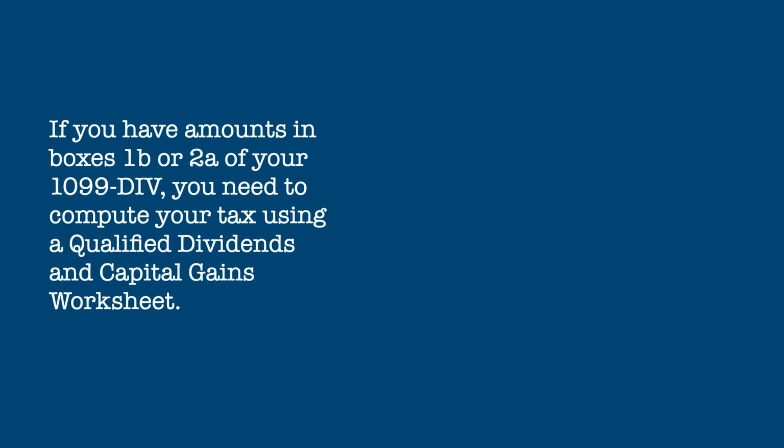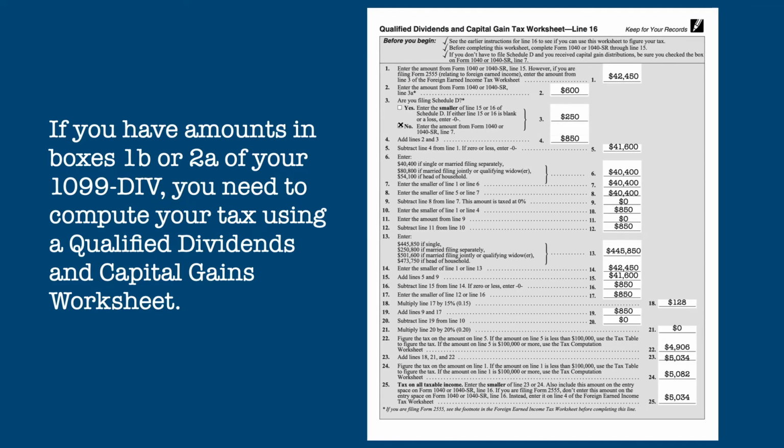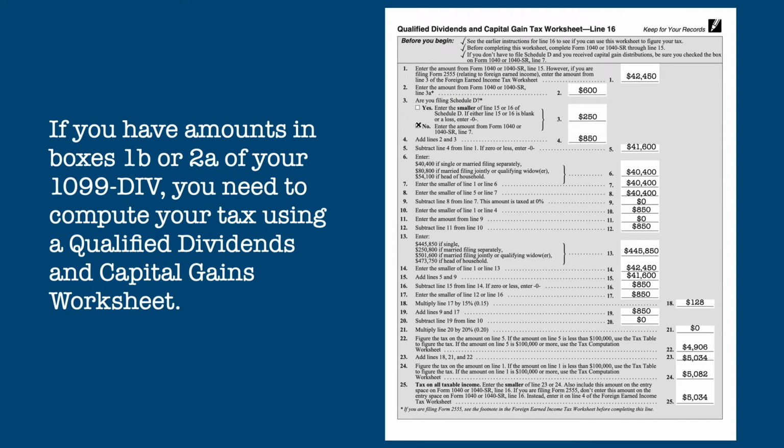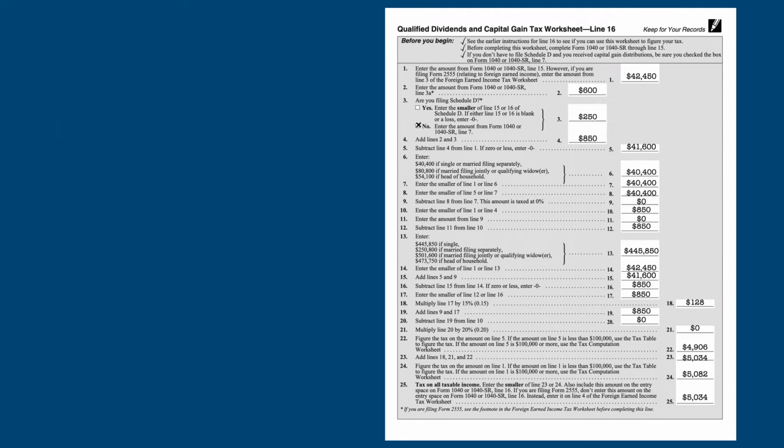If you have amounts in either Box 1B or 2A of your Form 1099-DIV, you must calculate your tax differently, since you are eligible to pay capital gains rates on those amounts. To pay the least amount of tax, you must fill out a Qualified Dividends and Capital Gains worksheet. I have covered this worksheet in detail in another video, a link to which should appear above or in the description. But let's take a quick look at one taxpayer's worksheet.